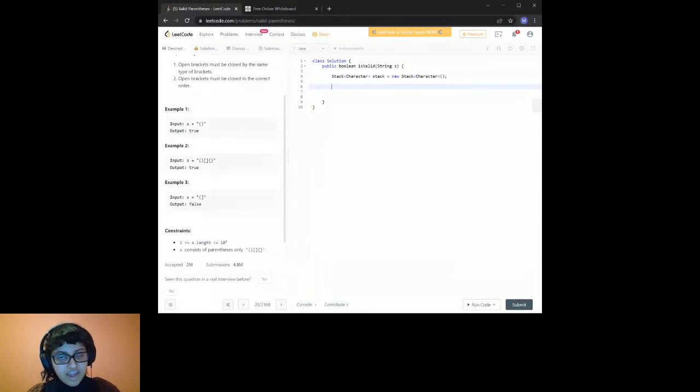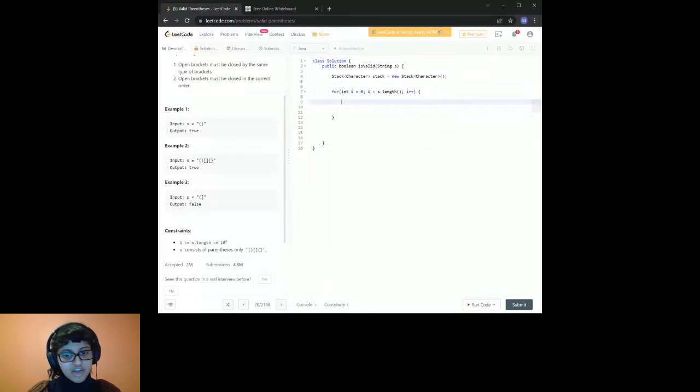So now that I have my stack, my job is to loop through the string input and either put things onto my stack if they're an opening bracket, or remove things from the top of my stack if they're a closing bracket, and compare and see if it's what I expected. So I'm going to code that in. For int i equals 0, i is less than s dot length, i plus plus.